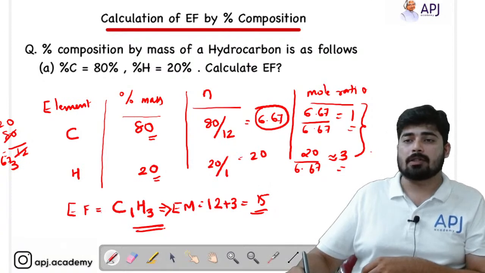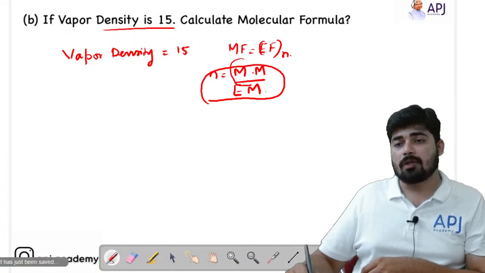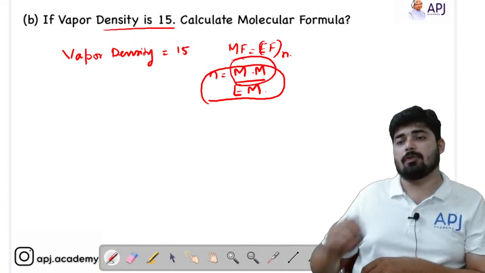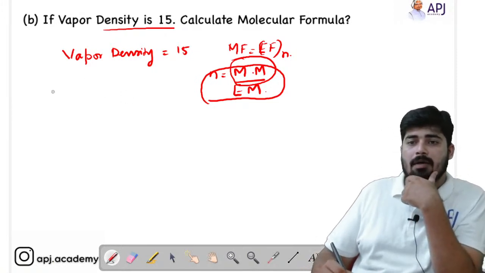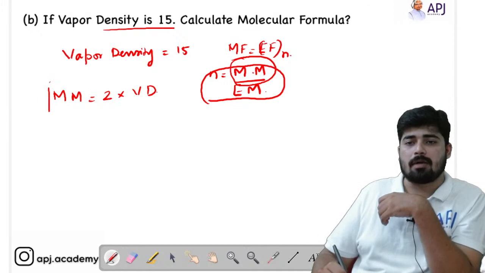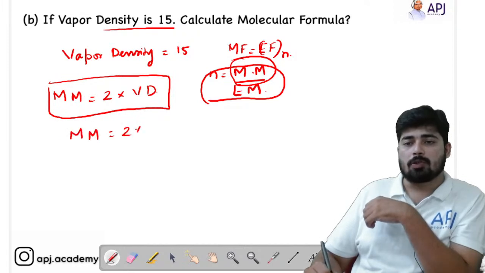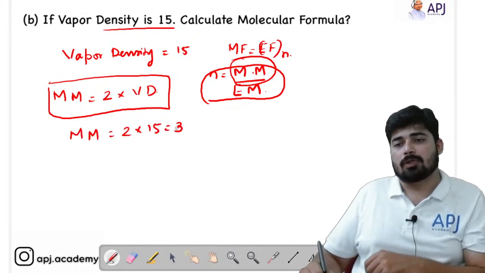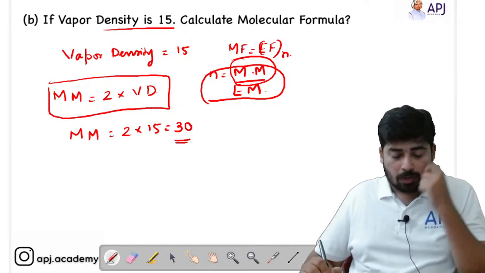So we got the empirical formula. Now we need to find out the molecular mass. What is the molecular mass? Molecular mass is equal to 2 times vapor density. This is a very important relation. So molecular mass equal to 2 into 15, that is equal to 30, right?